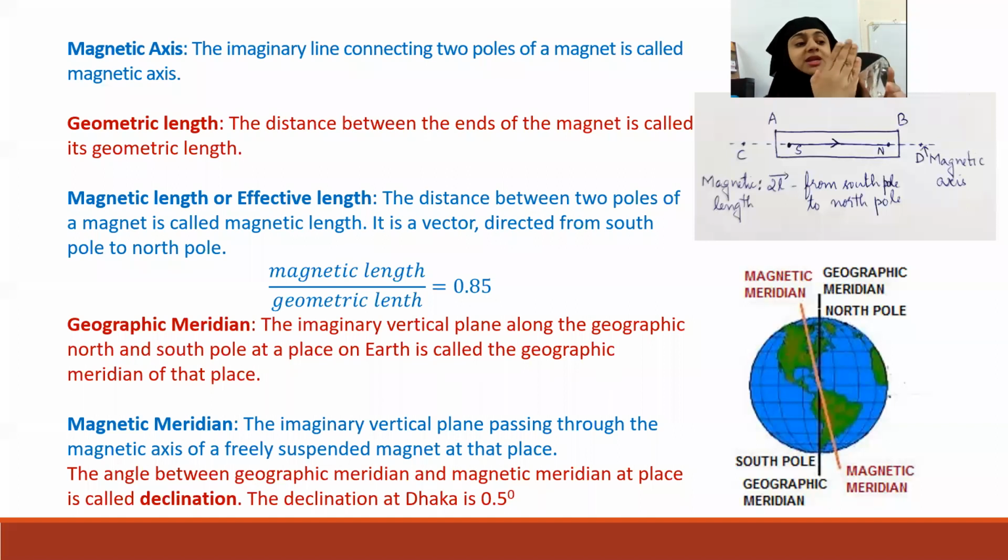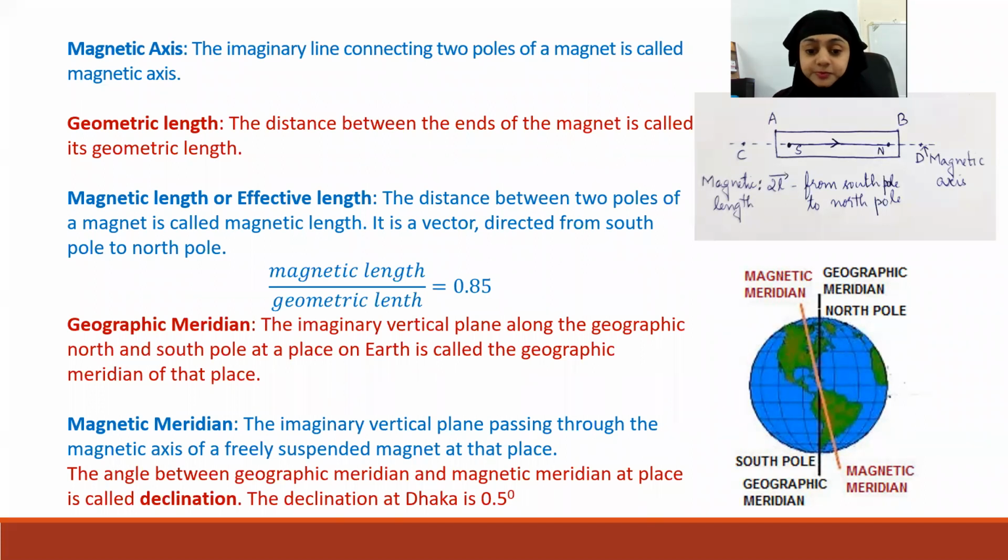Now for the magnetic meridian, I have to cut a little differently because the axis is different. So I have to cut through this axis to get the magnetic meridian. They are not the same. So it's an imaginary plane we get by cutting through the magnetic axis at that place.